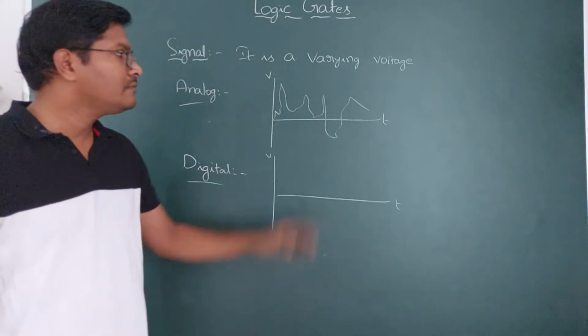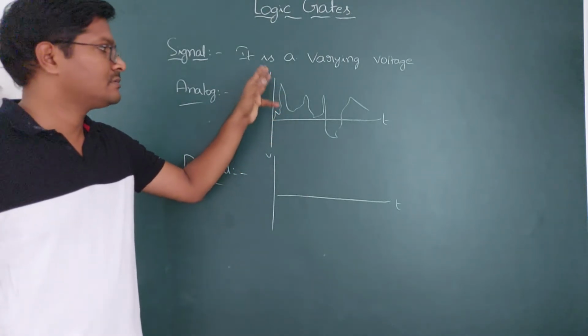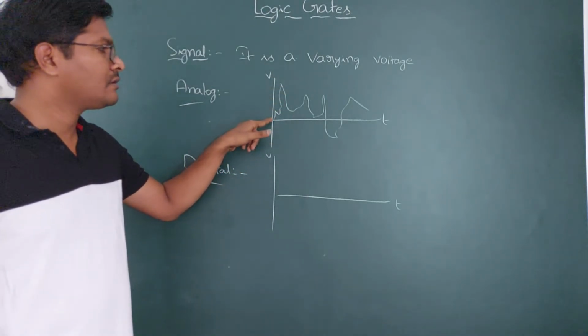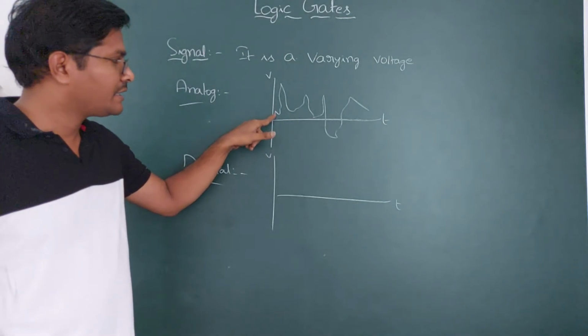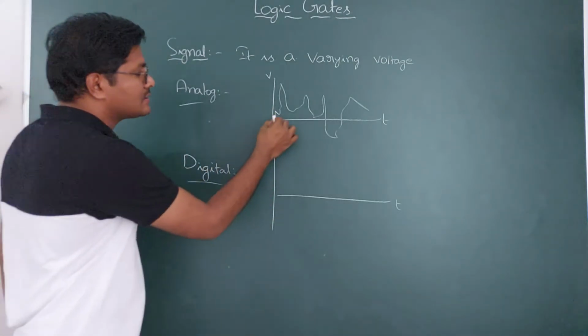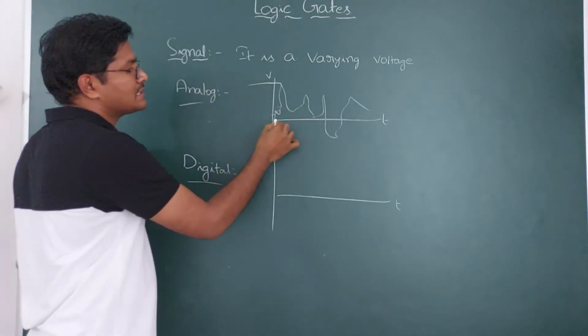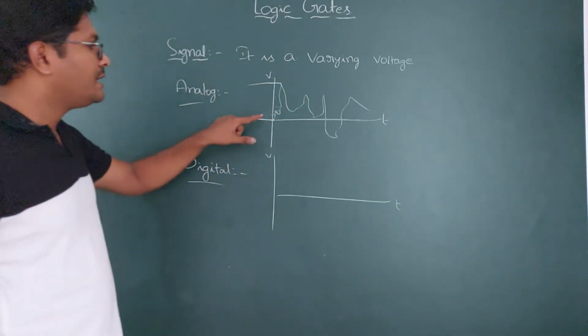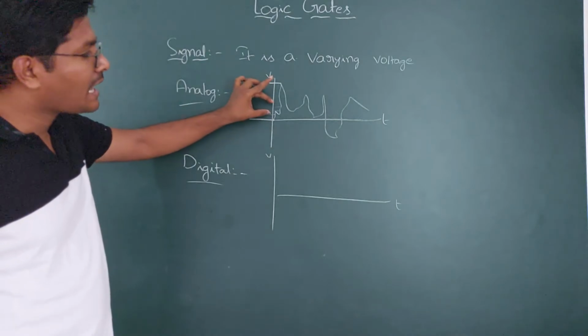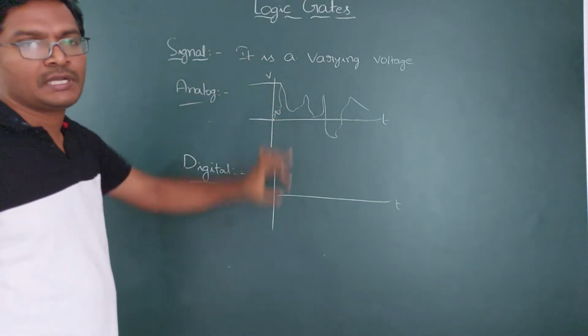So there are so many voltages between high and low. This is the high voltage and this is the low voltage, and in between high and low you have so many intermittent voltages.